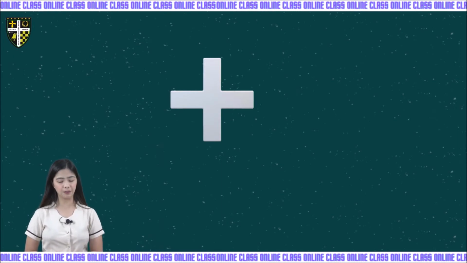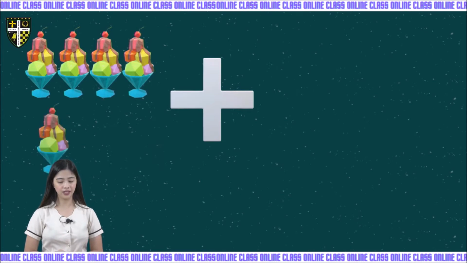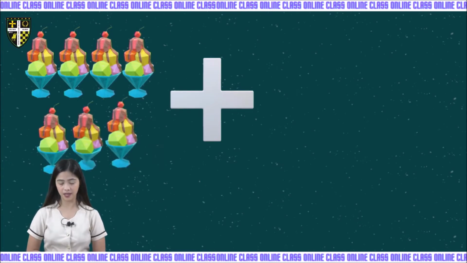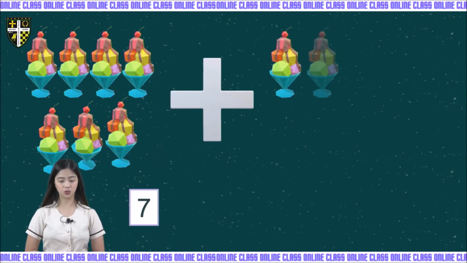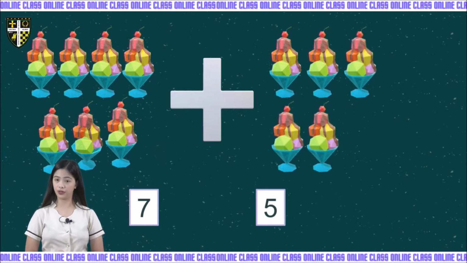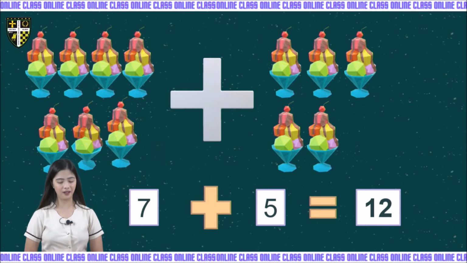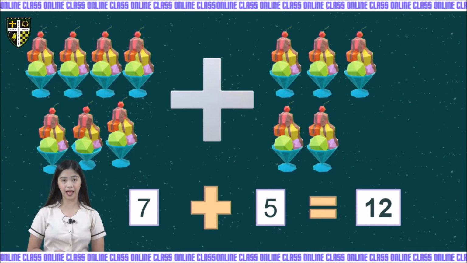My sister bought 7 ice cream. Let's count them: 1, 2, 3, 4, 5, 6, and 7 ice cream. And she bought another 5 ice cream: 1, 2, 3, 4, 5. Kids, don't forget to put the plus sign. We have 7 plus 5 is equal to, the equal sign, 12. Very good, because we put the number 7 and number 5 together.